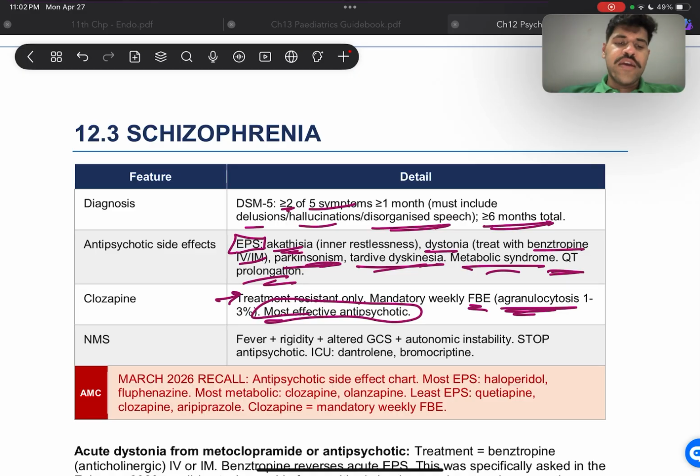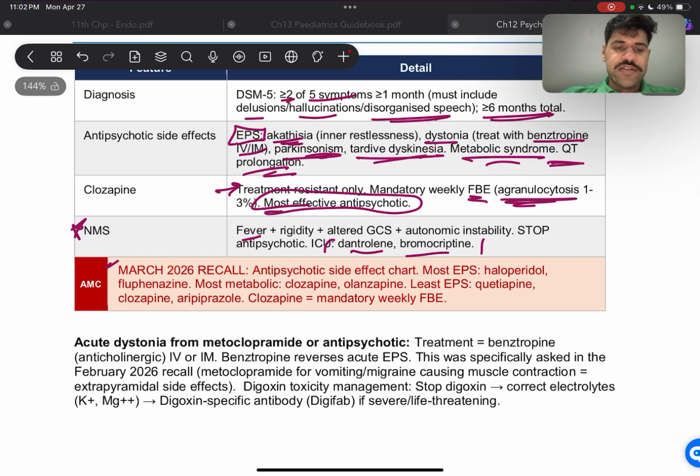All right, now, NMS. In NMS, we'll have fever, rigidity, altered GCS, and autonomic instability, and it is important to stop the antipsychotic. If the patient reaches the ICU, we have to give them dantrolene and bromocriptine. I've not seen AMC ask about these two things, but just keep in mind, to cover the topic completely. All right.